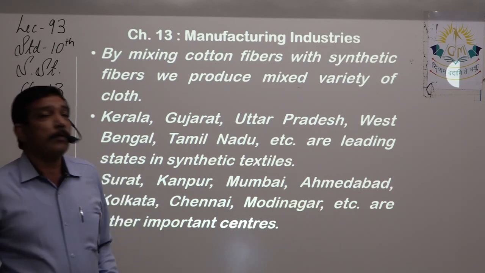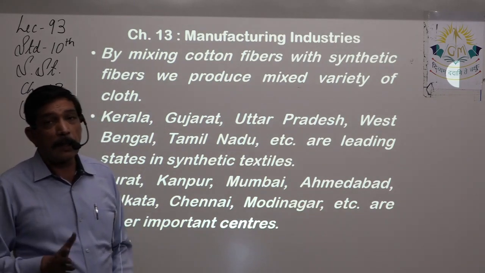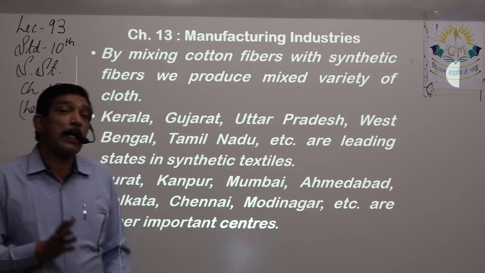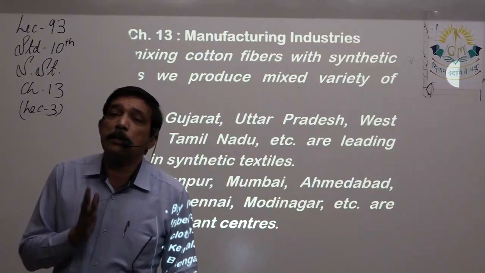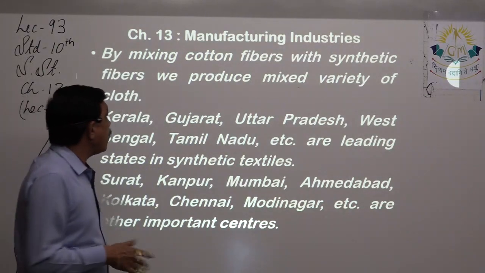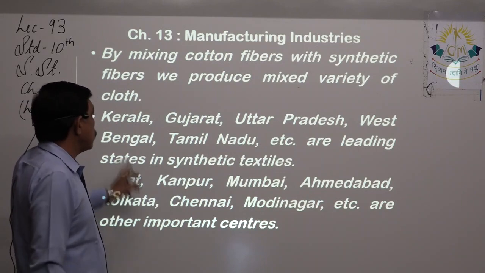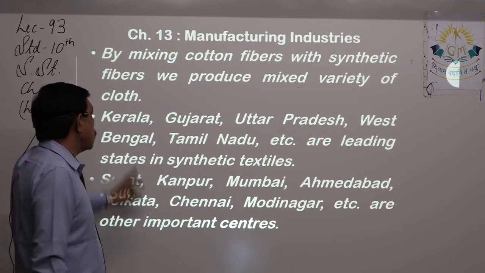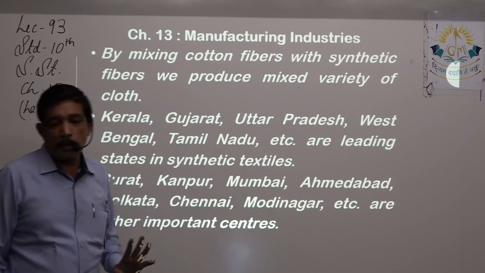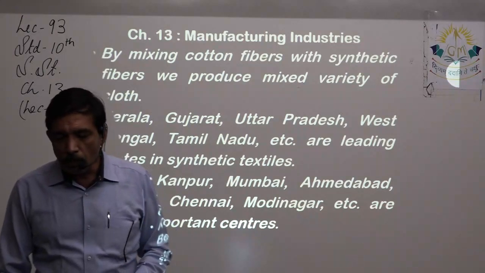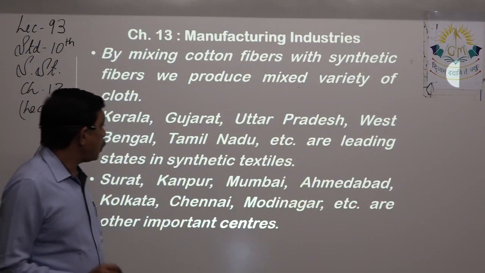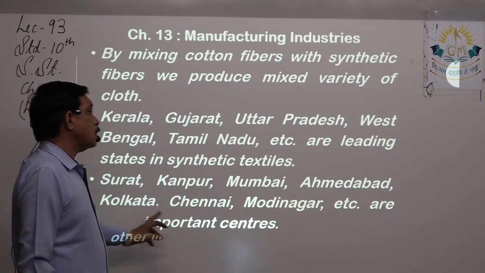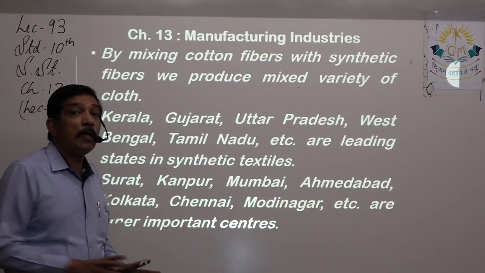So for synthetic fiber, Kerala is written over here. That means Kerala is leading in synthetic fiber, right? So Kerala, Gujarat, Uttar Pradesh, West Bengal, Tamil Nadu, etc. They are the leading states in synthetic textiles. Surat, Kanpur, Mumbai, Ahmedabad, Kolkata, Chennai, Modinagar, etc. They are important centers.